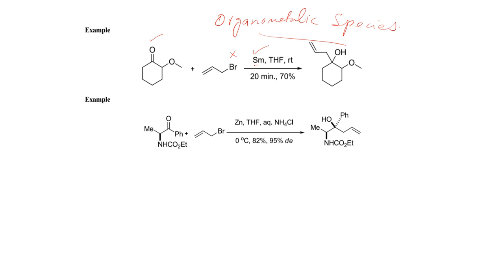and this type of alcohol will be the final product. In the second example, this allyl bromide reacts with zinc to form an organometallic species. In this case, the organometallic species is also produced in situ, which then attacks the carbonylic functionality of this species, and as a result this type of tertiary alcohol will be the final product.